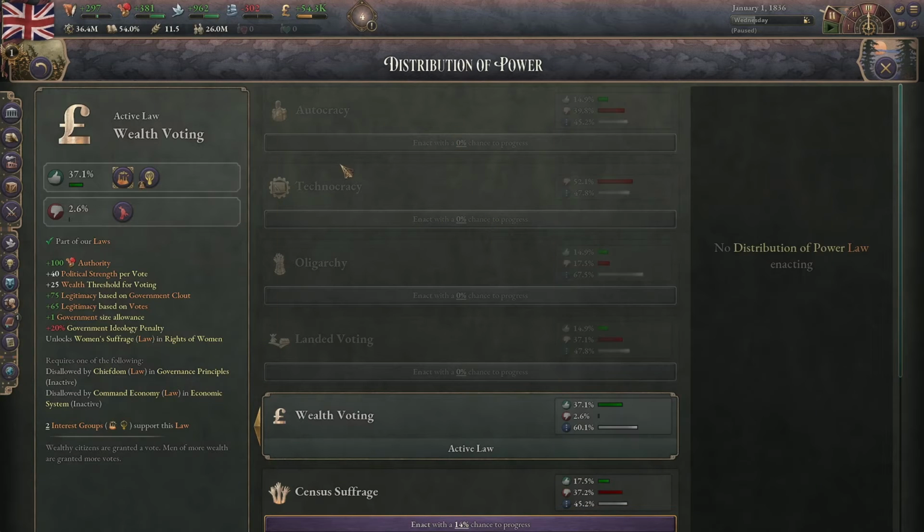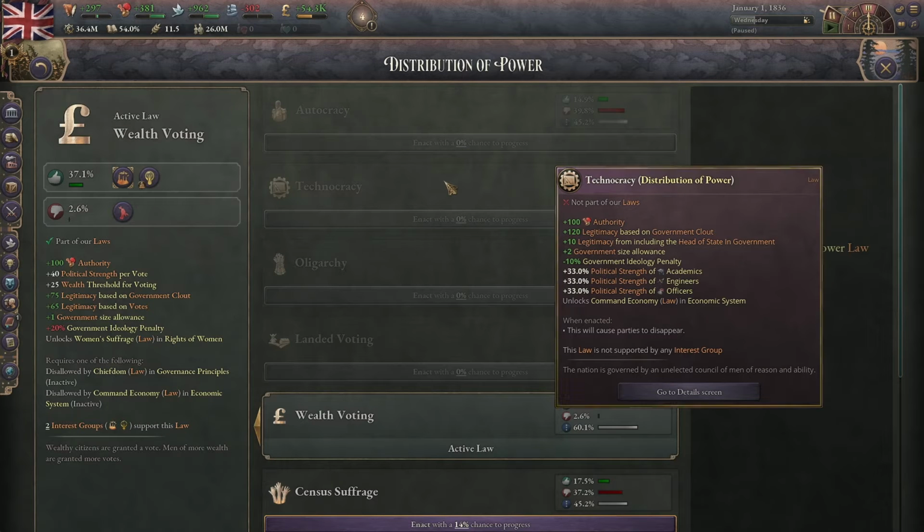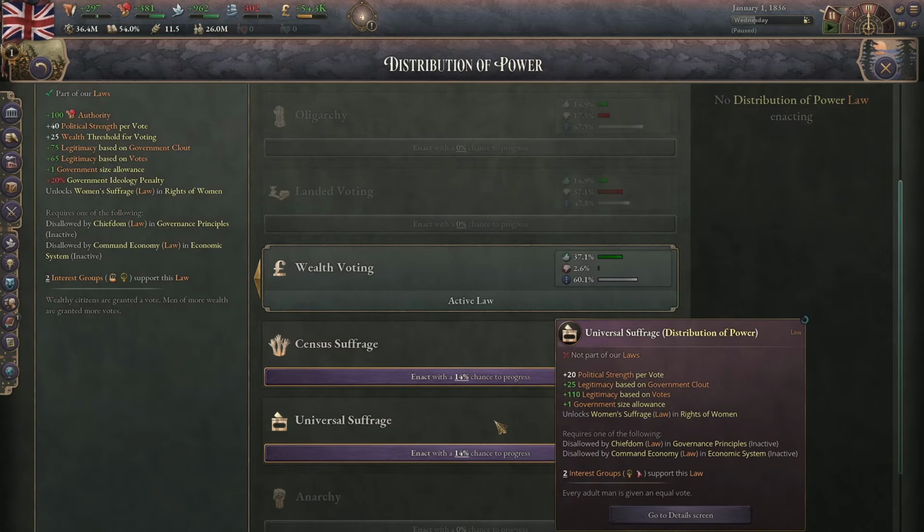Those are all the ones that don't involve voting, and I should mention that all of them unlock the command economy law, which I'll be going over later. Next is the laws which enable voting. These are landed voting, wealth voting, census suffrage, and universal suffrage, and they are all very similar.